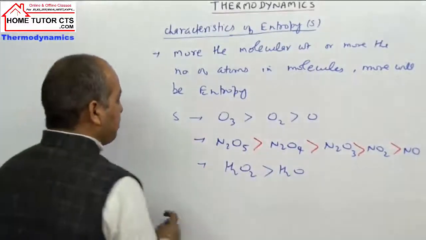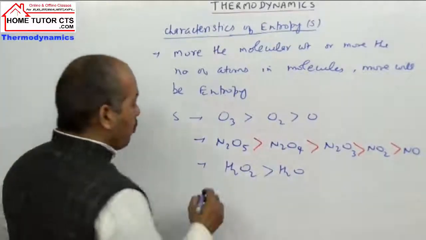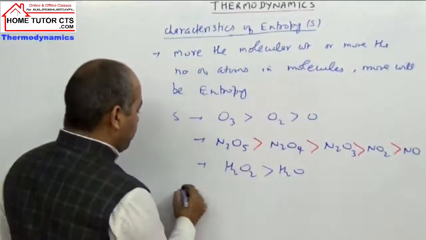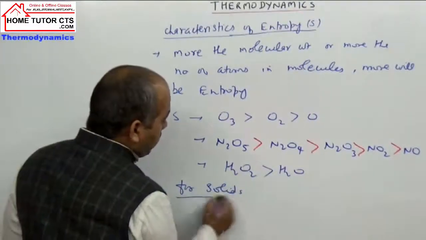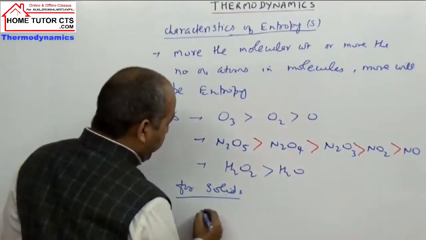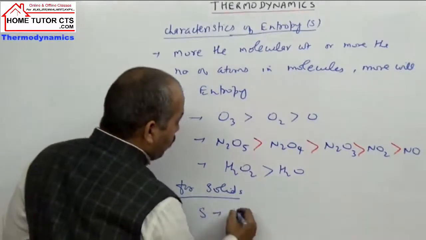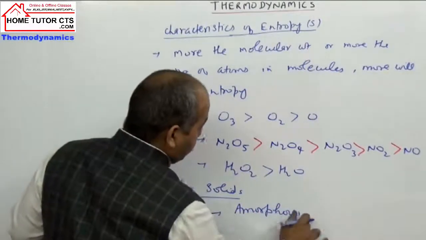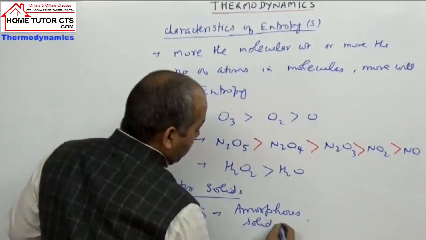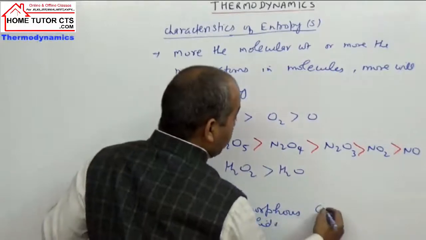Then you can take solids. If one solid is amorphous and one is crystalline, can you tell in which case entropy is higher? If I take order of entropy, one is amorphous solids, second is crystalline solids.